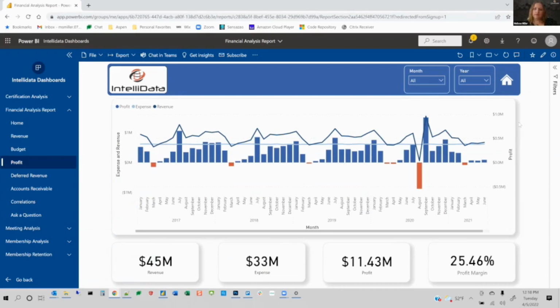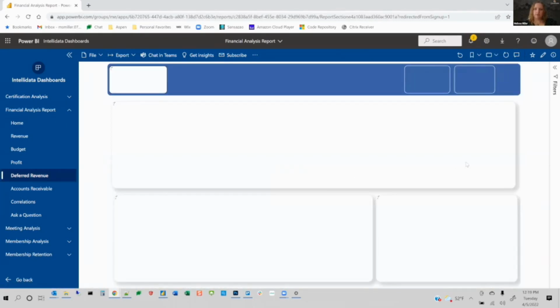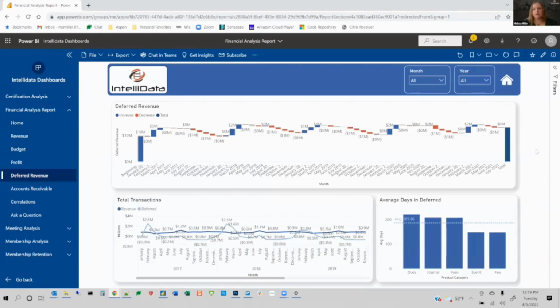Now, profitability has the advantage of being something that's generally well understood by most people. If I click this home button, I can then go to my deferred revenue, which is much more cloudy to people who are not financially savvy. So a few years ago, APA converted from a cash basis accounting system to an accrual system. And while the leadership team understood what that meant from a definitional standpoint, they wanted to understand how the money moved through their deferral accounts. This view allows them to see the change in any given period.